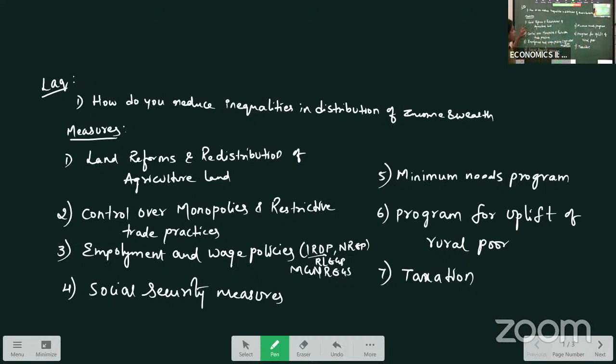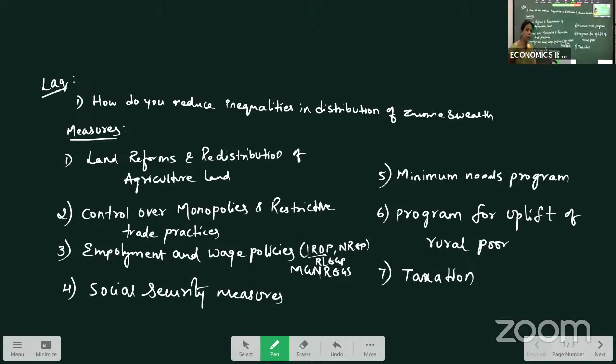If you see the explanation: land reforms, tenancy reforms, the land ceiling act, where excess land is taken and redistributed to landless people. Monopolies are controlled, with restrictions on their trade, and with liberalization, mergers and takeovers of small units are done, which helped in reducing inequality. Employment and wage policy: various programs which create employment in rural areas like the IRDP program, the NREP program, and the MGNREGS program. These programs were introduced to create employment in the country. As employment levels increase, inequalities can be reduced.